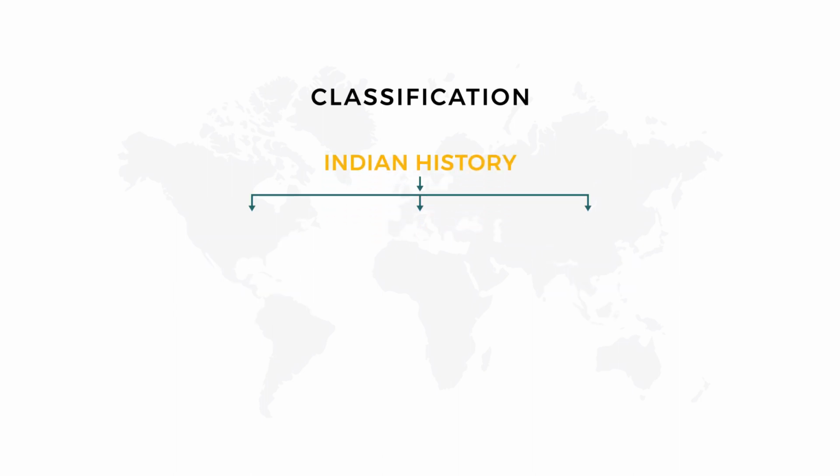Initially, Indian history was classified into the Hindu age, the Muslim age and the British age, based on the religion of the rulers who ruled the country at that particular time. Later, because of the necessity of including social and economic conditions, historians changed the names.